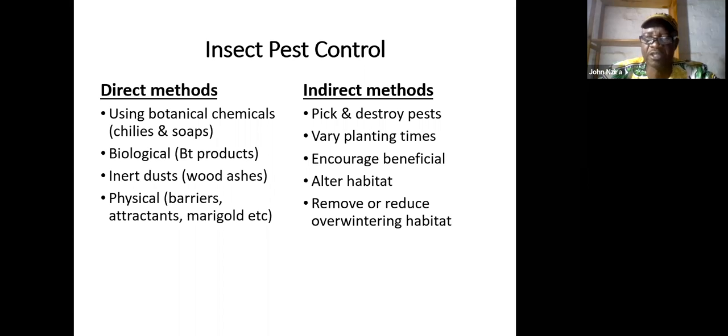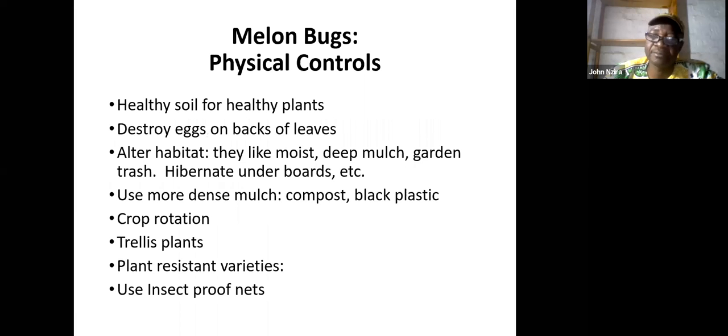Remove or reduce overwintering habitat. So, for example, when you have too much maize stover or crop stover, you need to remove all crops that have diseases. You need to remove them from the field so that they cannot harbor insects that are pests in the garden, for example, mealybugs.